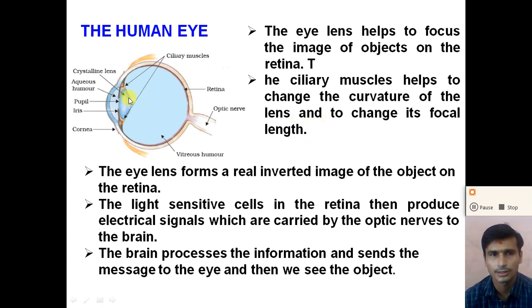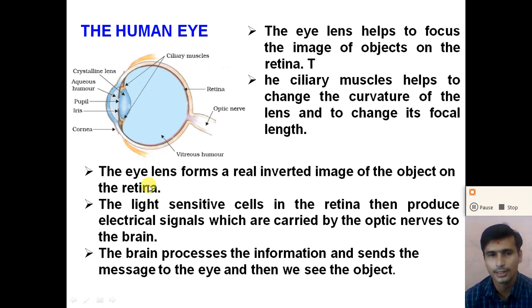If the curvature of the lens can be changed with the help of the ciliary muscles, the lens becomes thin or thick, and due to this change in the curvature, the focal length of the lens will be changed, and we get the focal length required to form an image on the retina.